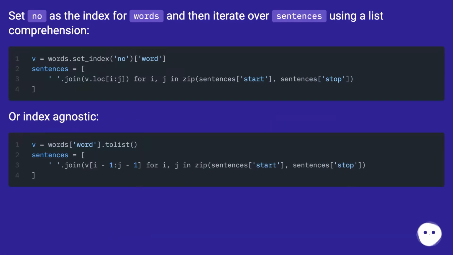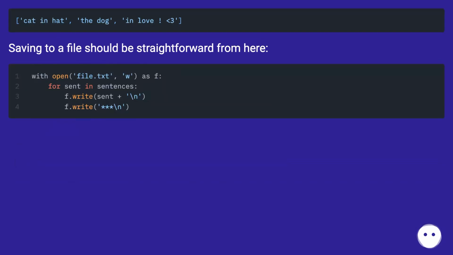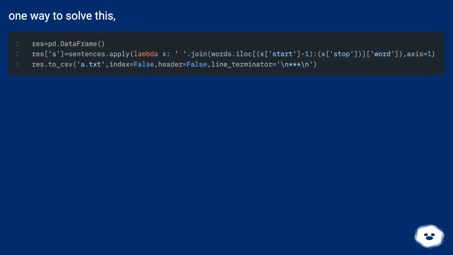Set no as the index for words and then iterate over sentences using a list comprehension. Or index agnostic. Saving to a file should be straightforward from here. One way to solve this.